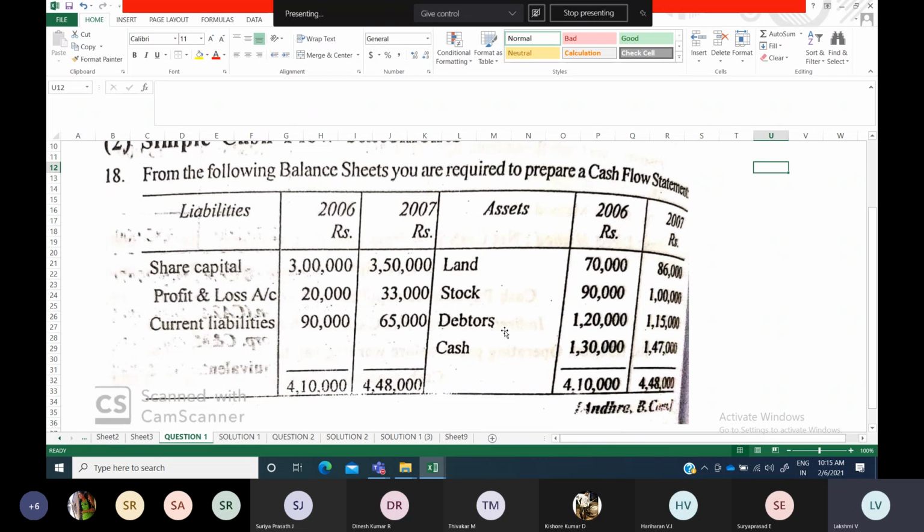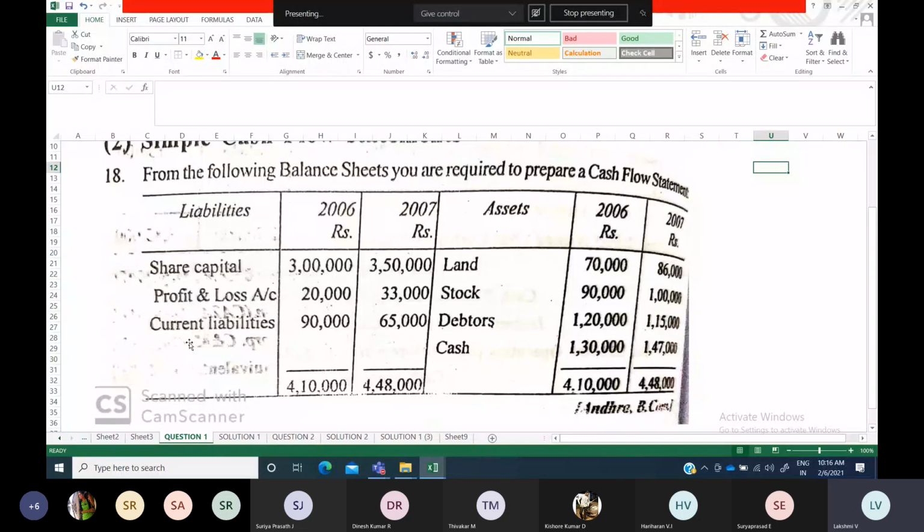Similarly, debtors is a current asset. But cash you should not take into account. As I told you earlier, the opening balance of cash we take only at the end. Here, as per Accounting Standard 3, we take it only at the end. So you should not take this item. Remember this well and be very alert in doing that. Cash you should not pick up. So only current liabilities have to be taken here, in this simple cash flow statement.